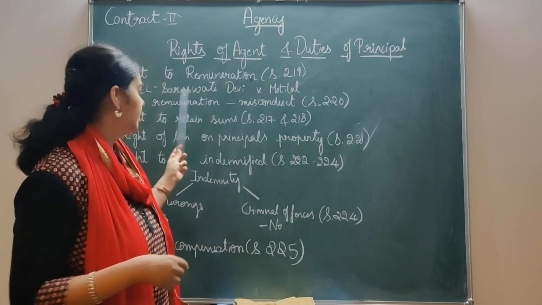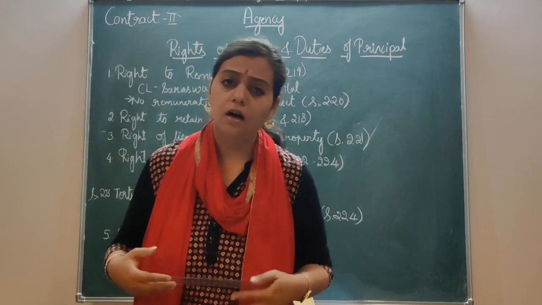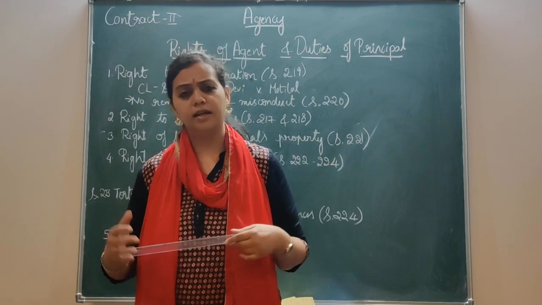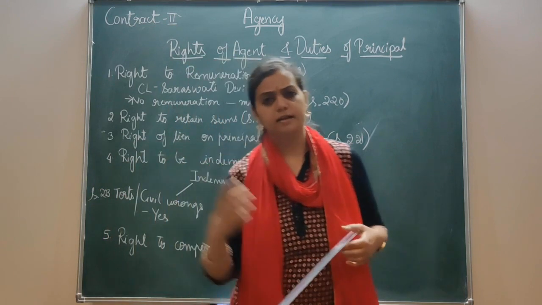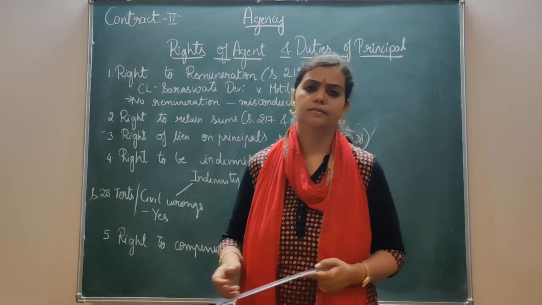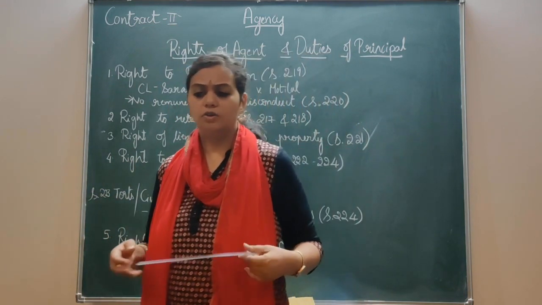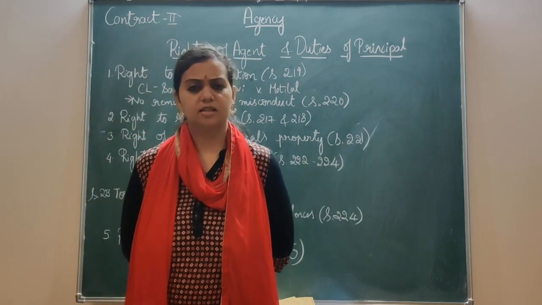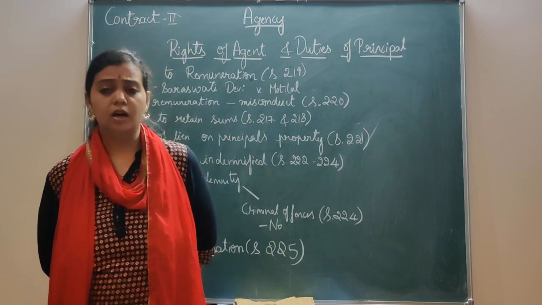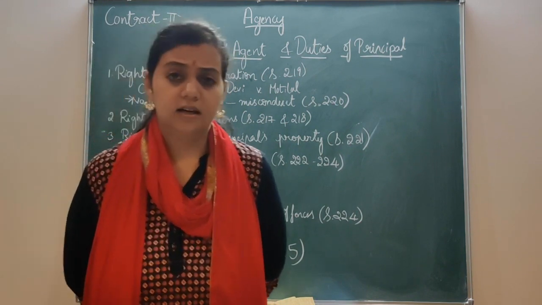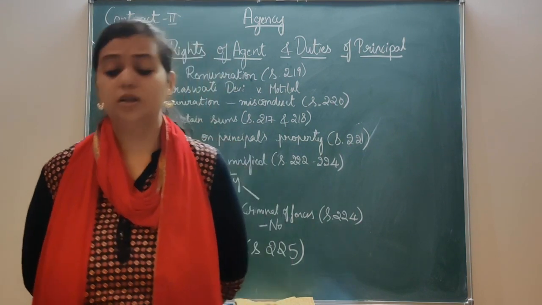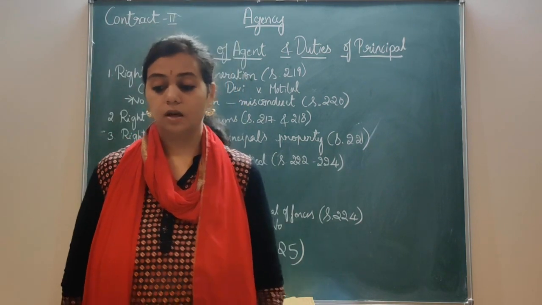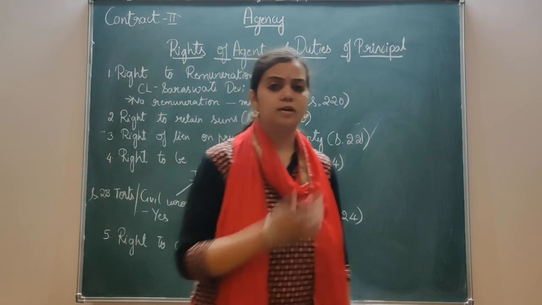Subsequently, this lady Saraswati Devi and her husband refused. They withdrew the offer to sell it. They did not want to sell it. So now the agent brought an action against Saraswati Devi and her husband, saying that his commission is due. His commission of 2,500 is due. So this case went to the court.